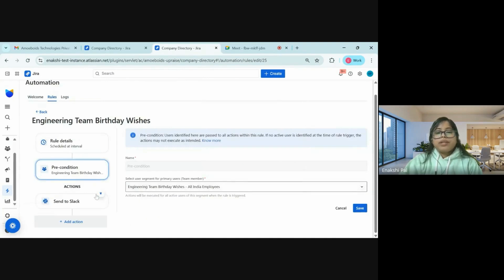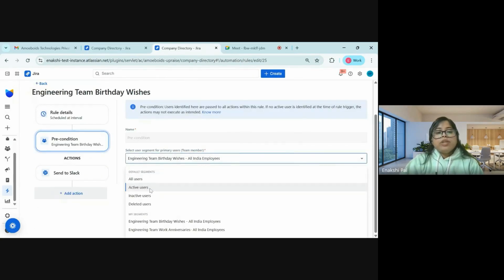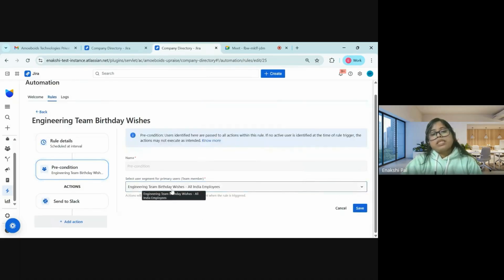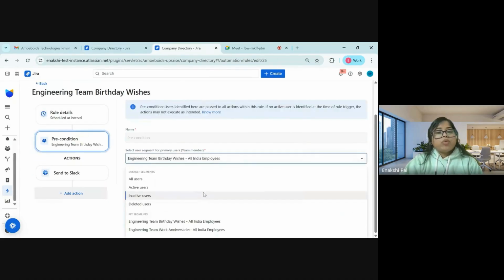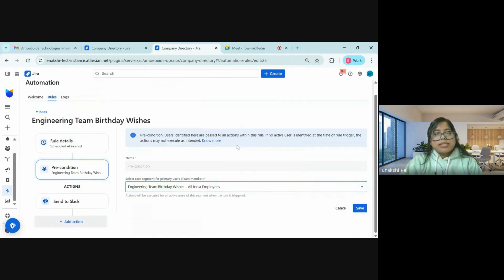And next up, we will get redirected to the precondition. So the next precondition is the segment. You will have to select the user segments here, which we have already configured, right? You can see here engineering team birthday wishes. So here again, you will see all the user segments which were already there previously. For our use case, we have selected birthday wishes. Even for work anniversaries, you can select the work anniversaries as well. So next up, you can just click on save and move on to the next action.